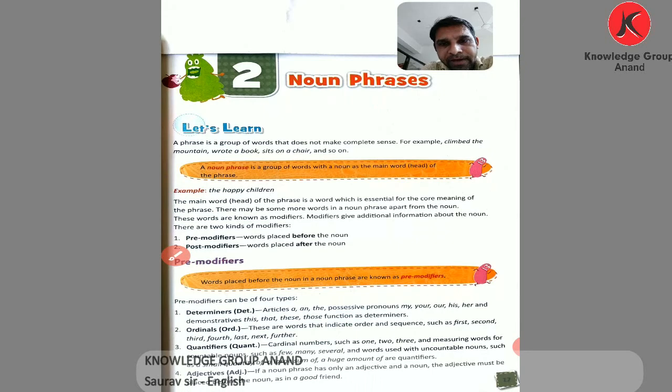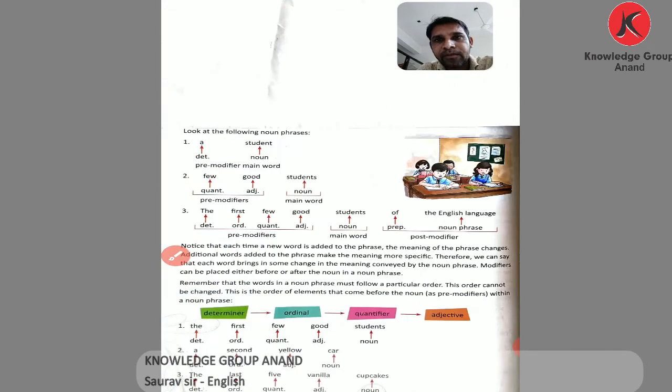But before that, here we use good. Good is an adjective. So if a noun phrase has only one adjective, the adjective, good, must be placed before the noun.